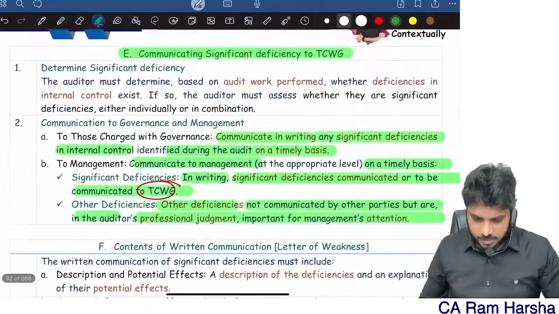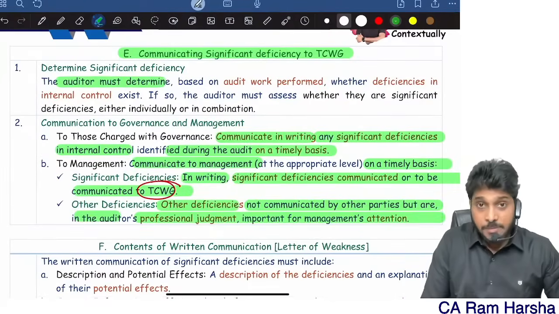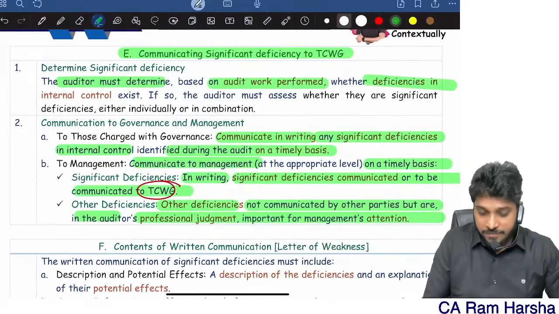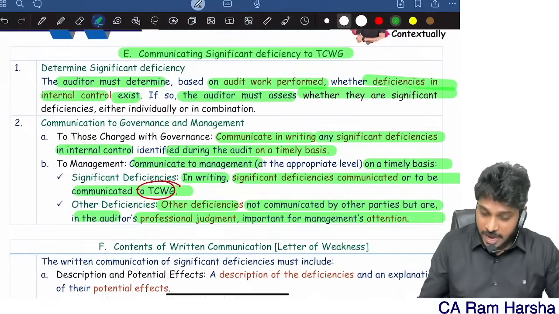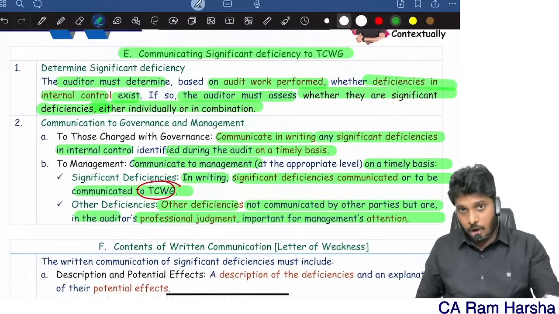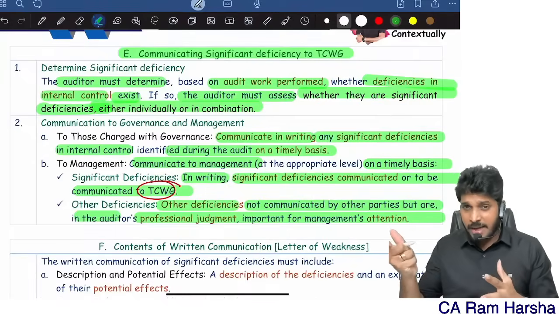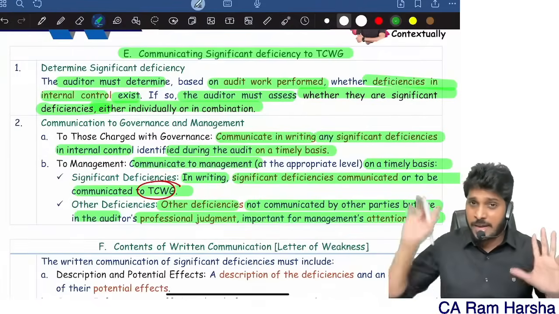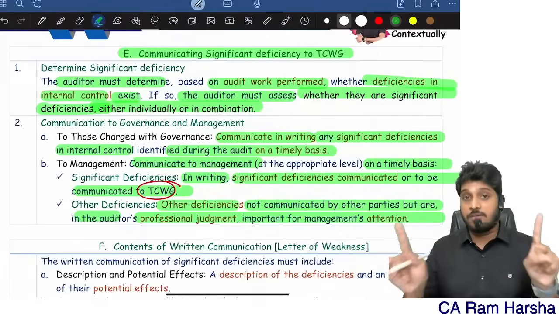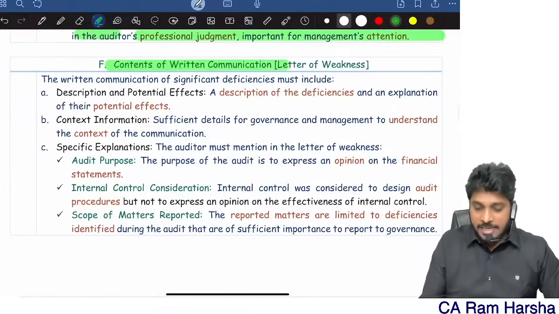Getting it? That's it. So the auditor must determine based on the work performed whether deficiencies in internal control exist. If so, auditor must check whether they are significant either individually or in combination. If they are significant, tell the management that you are going to communicate them to top management. If there are other deficiencies, communicate to management directly. Both you must communicate in writing. That's it.